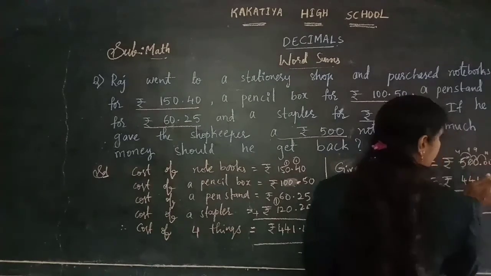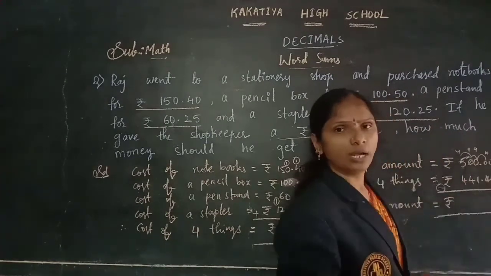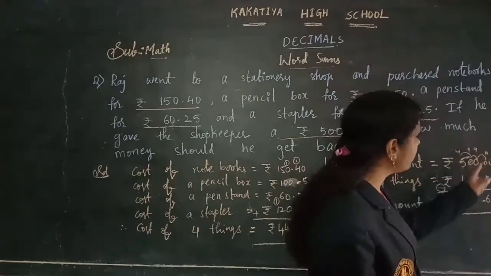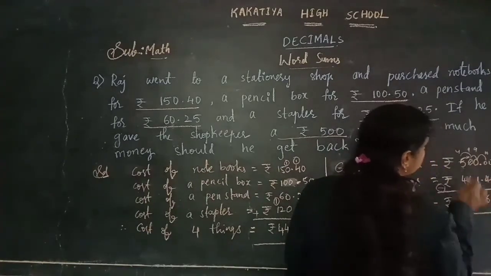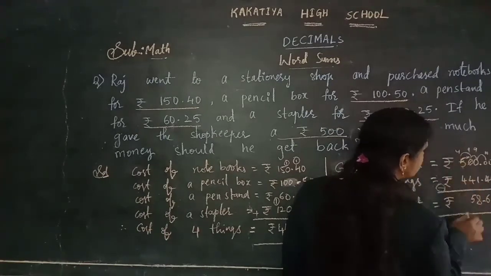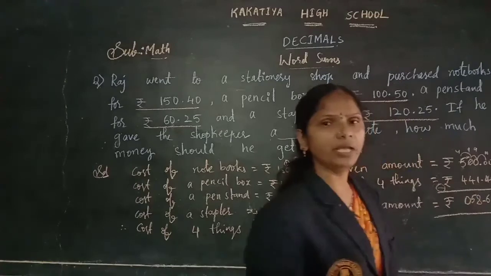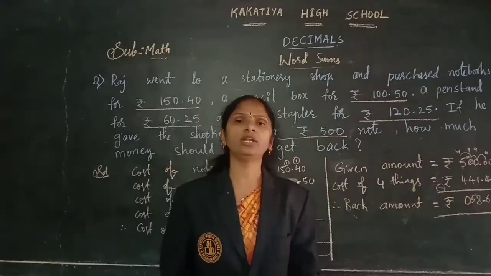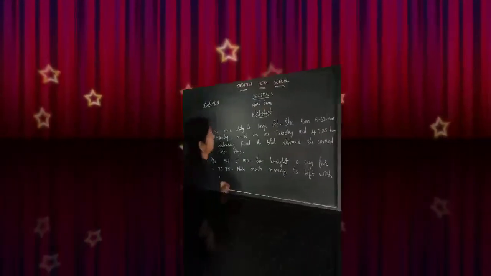Why? Because here we only require 10 minus 4. 10 minus 4 is 6, children, point. Now 9 minus 1, 8, and 9 minus 4, 5, and 4 minus 4, 0. Means he should get back amount from the shopkeeper is 58 rupees 60 paise.